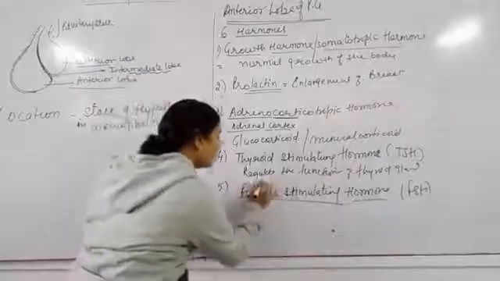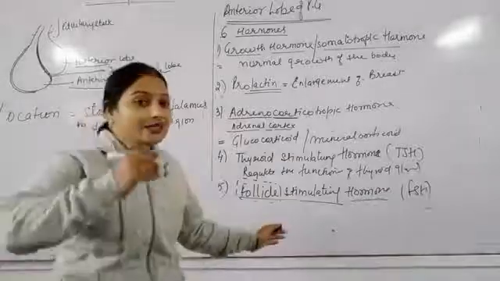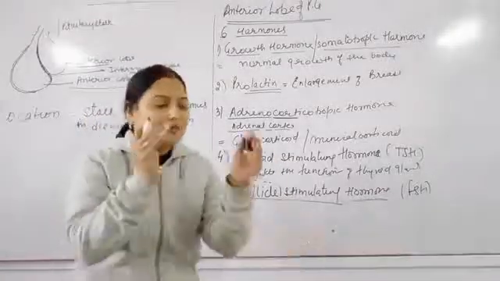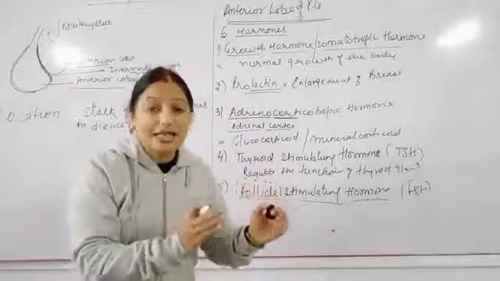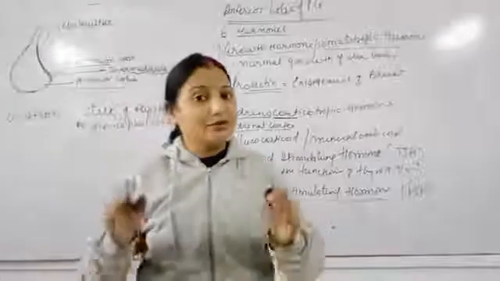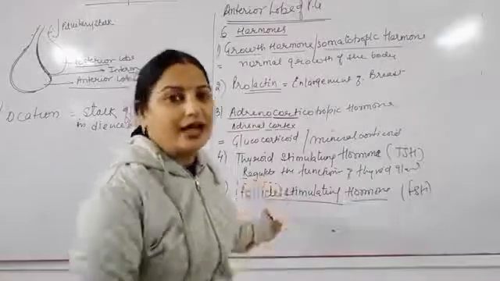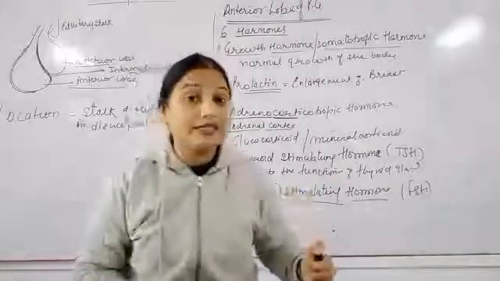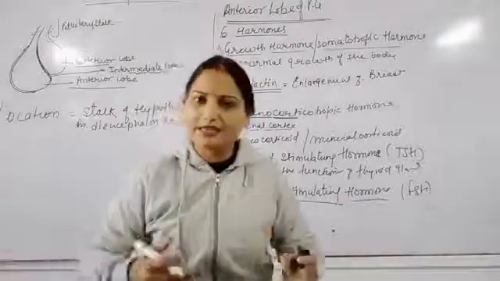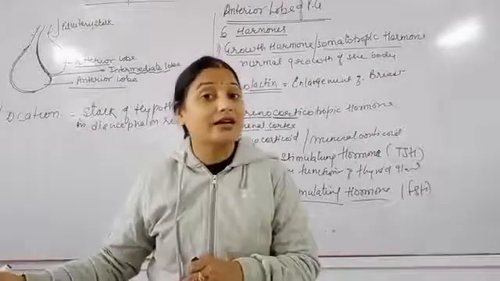Now, the meaning of follicle is a primary cell. Whenever the ovary releases eggs, the testis releases sperms. The primary condition of these eggs and the sperms are called the follicles. Okay, the primary cells, and that's why when you study in the higher classes, you will see that these are also called the primary follicle, secondary follicle, then oocyte, then eggs. In the same way, in males also, primary, then secondary follicles, and after that we get the formation